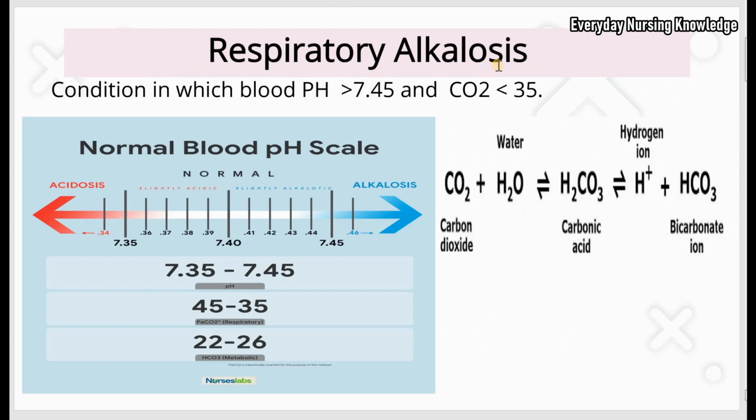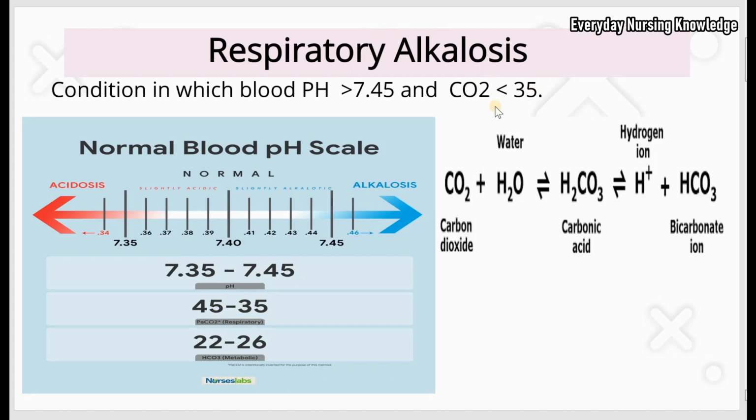You call it alkalosis when the blood pH goes above 7.45. Normal blood pH is 7.35 to 7.45. If the blood pH is less than 7.35, it's acidosis, and if it is greater than 7.45, it's alkalosis. And you call it respiratory alkalosis when the carbon dioxide level drops less than 35. The normal carbon dioxide level is 35 to 45.